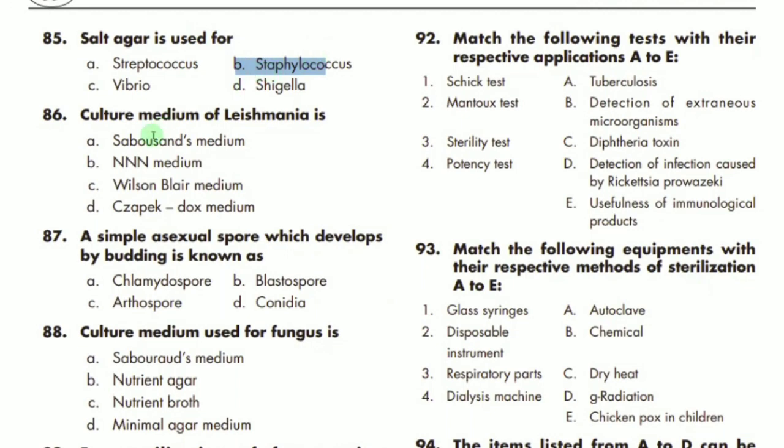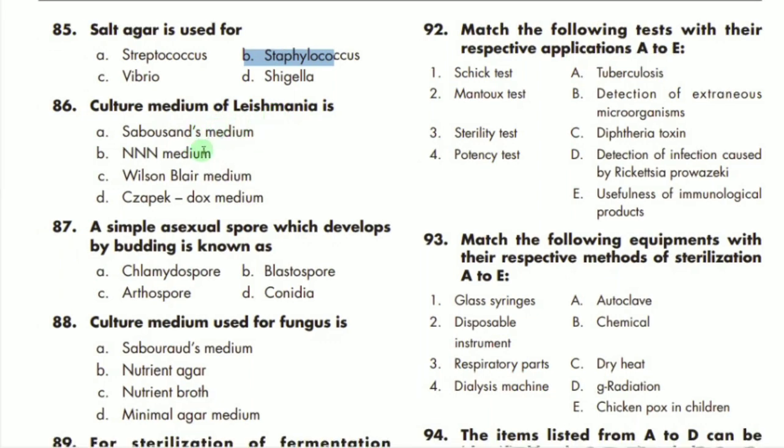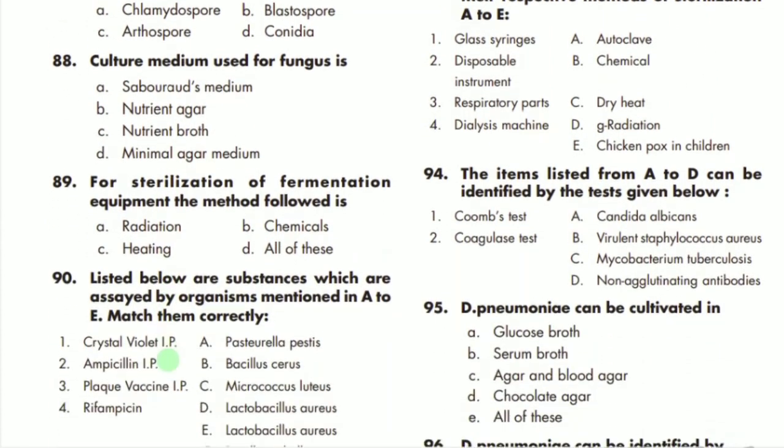MCQ 86 says the culture medium for Leishmania. For Leishmania, the culture medium is NNN medium. So B is the correct option. A simple asexual spore which develops by budding is known as blastospore. B is the correct option. Culture medium used for fungus: for fungus we mostly use Sabouraud medium. A is the correct option. Nutrient medium and nutrient broth agar are also used, but the best medium is Sabouraud medium.